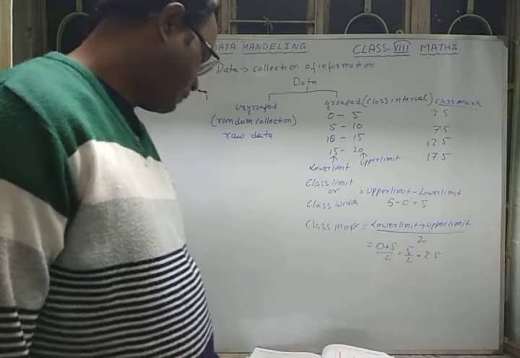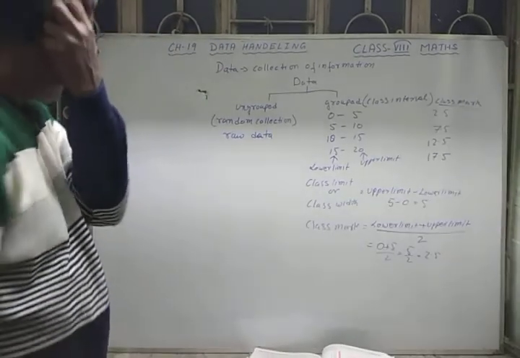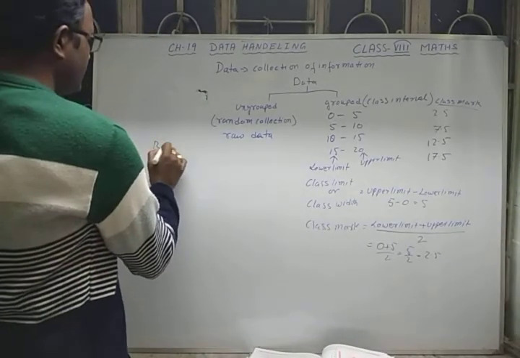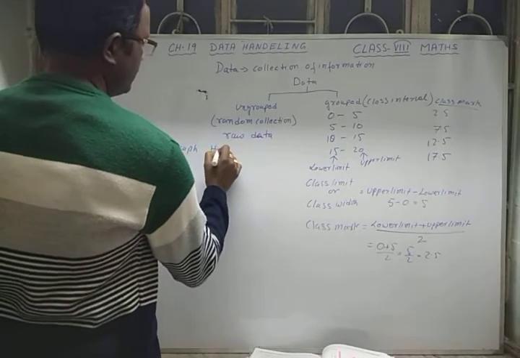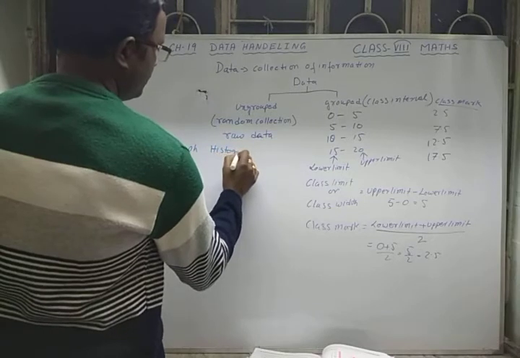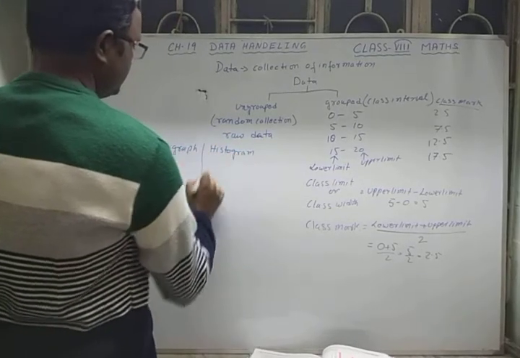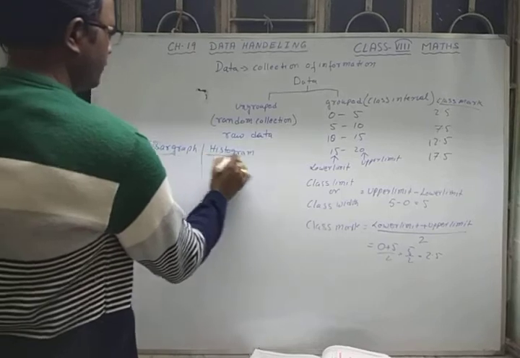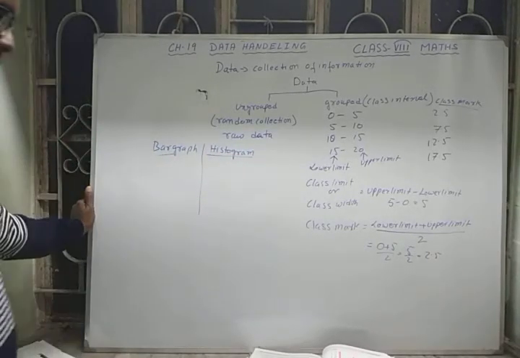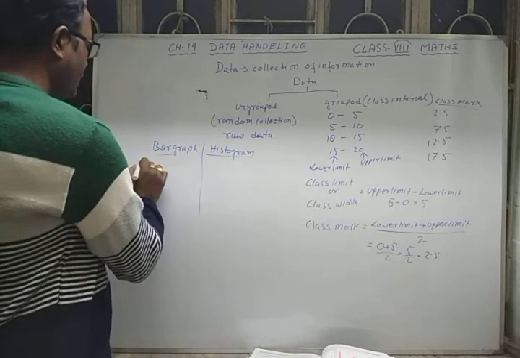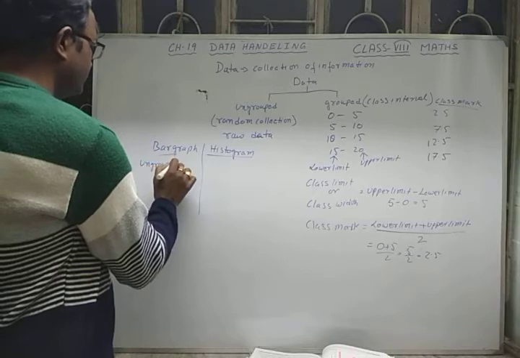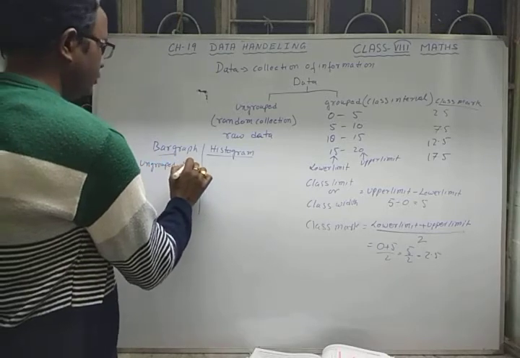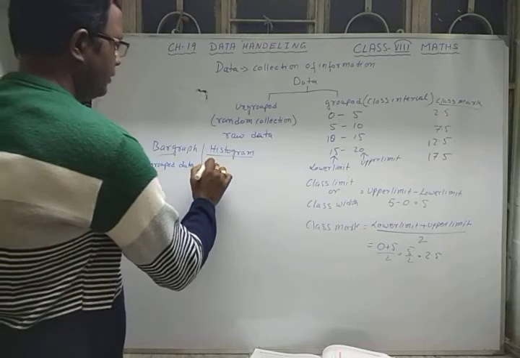First of all, the two things you have to know are the bar graph and the histogram. What are bar graph and histogram? Both are graphical representations. For a bar graph we take ungrouped data, but for a histogram we need grouped data.